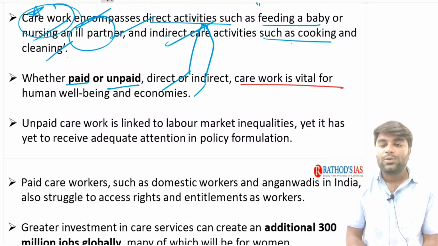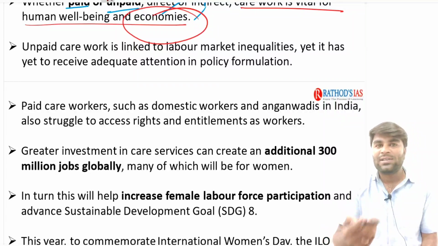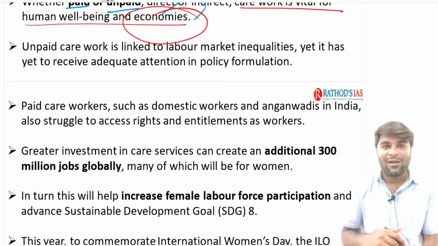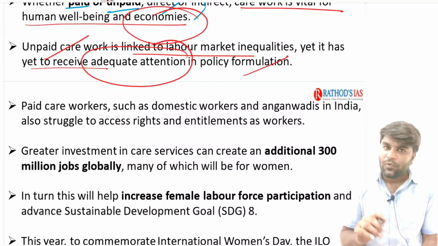Now, care work is vital for human well-being and economics. Whether it's paid, unpaid, direct or indirect, you know who is an unpaid worker, who is going to provide all these kind of care services for the people, for the children and for the men. Right? I hope I don't need to tell you separately. Unpaid care work is linked to the labor market inequalities, yet it has yet to receive adequate attention in policy formulation. Right?